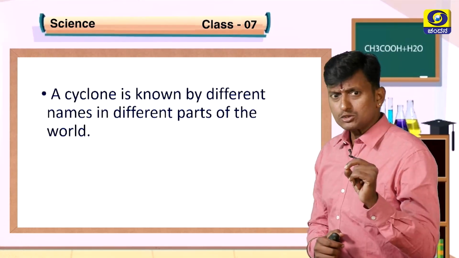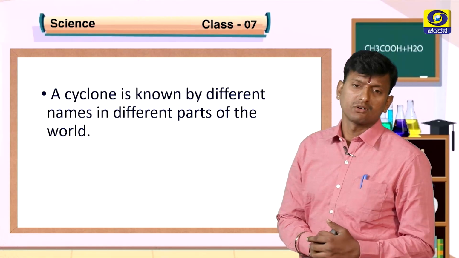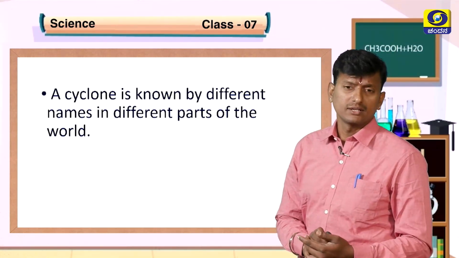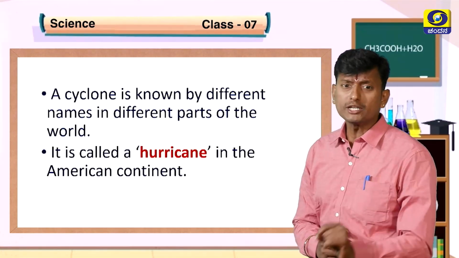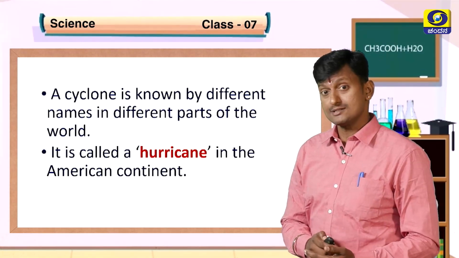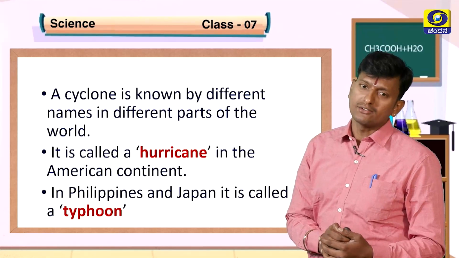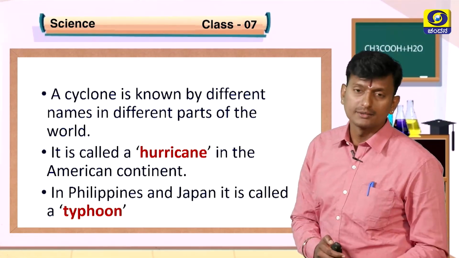A cyclone is known by different names in different parts of the world. What we call tufan is named differently in different parts of the world. It is called a hurricane in the American continent, and in the Philippines and Japan it is called a typhoon. So hurricane, typhoon, and tufan are all the same.